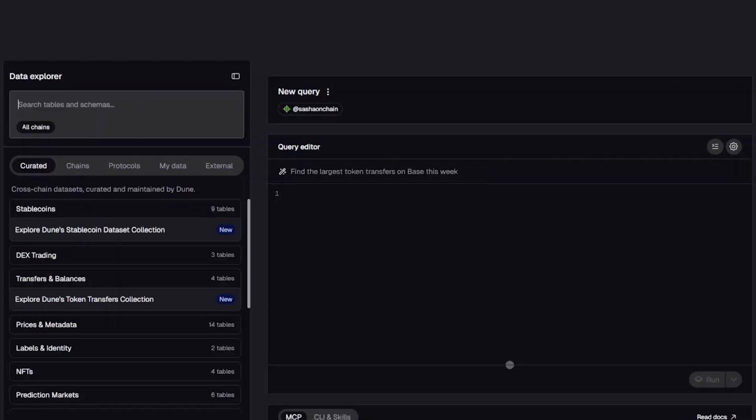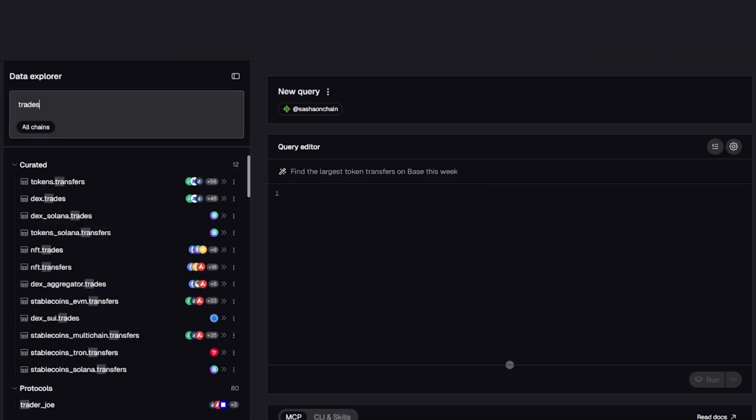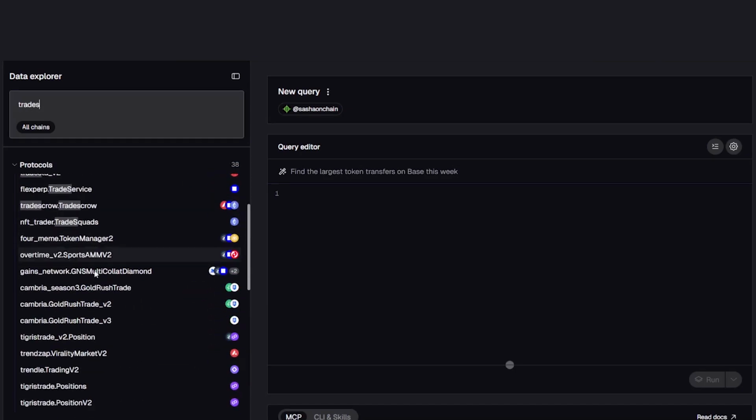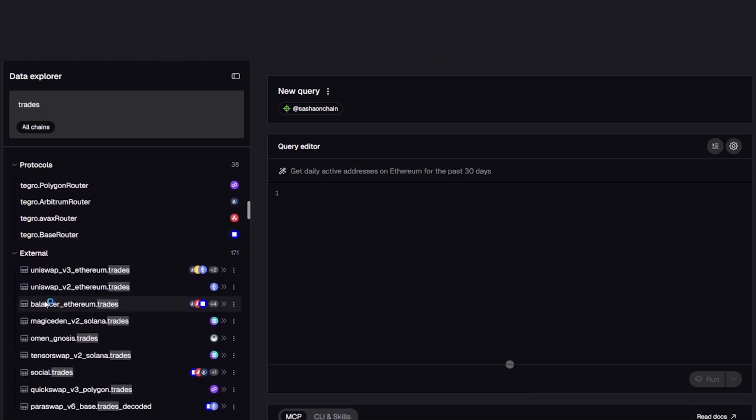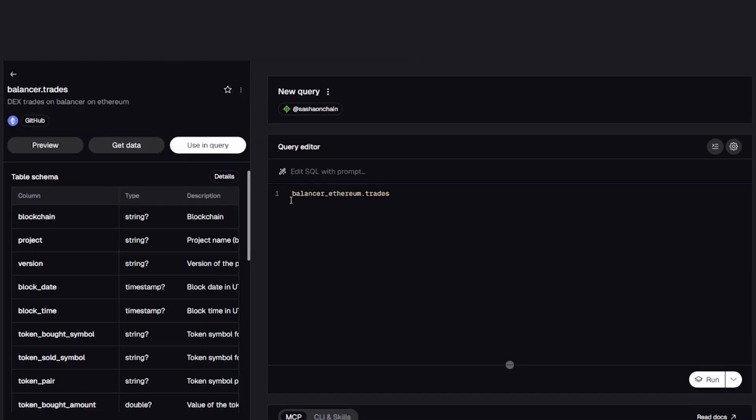Let's start with the simplest question: who is using Balancer month by month? We'll use Balancer trades on Ethereum. Instead of counting every swap, we simplify it. We just want to know one thing: was the wallet active in a given month or not? So we start by building a dataset of monthly active users.